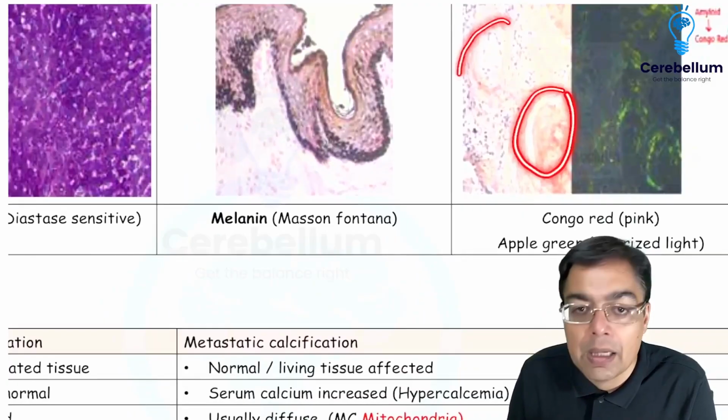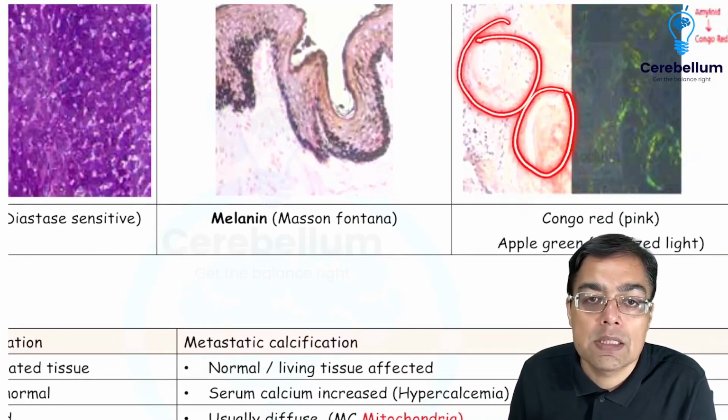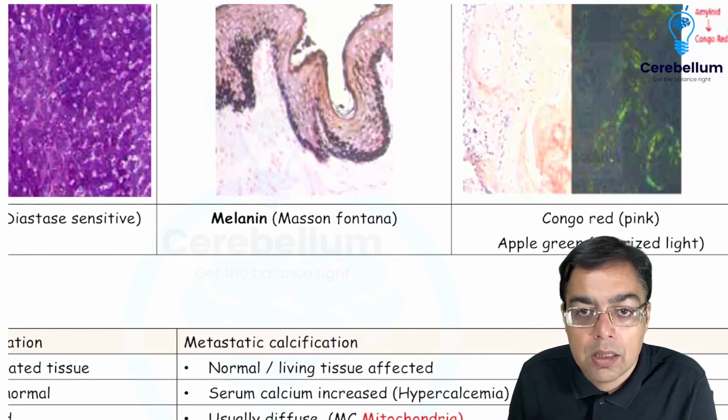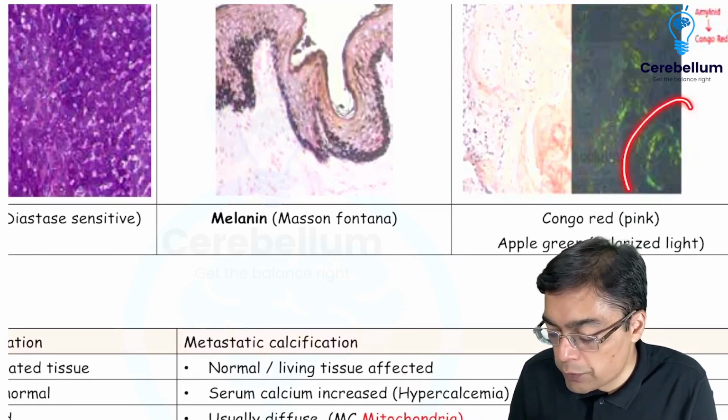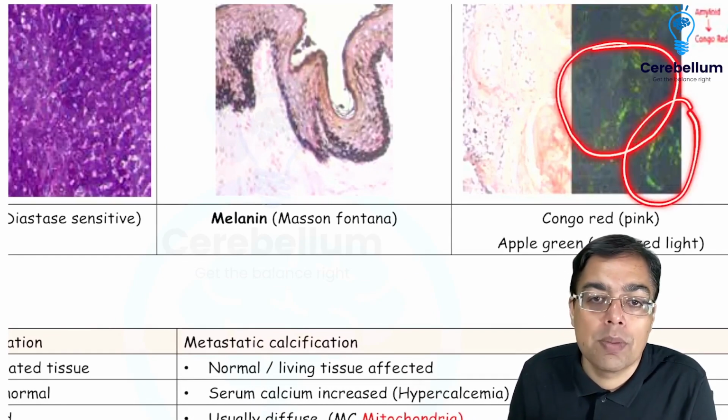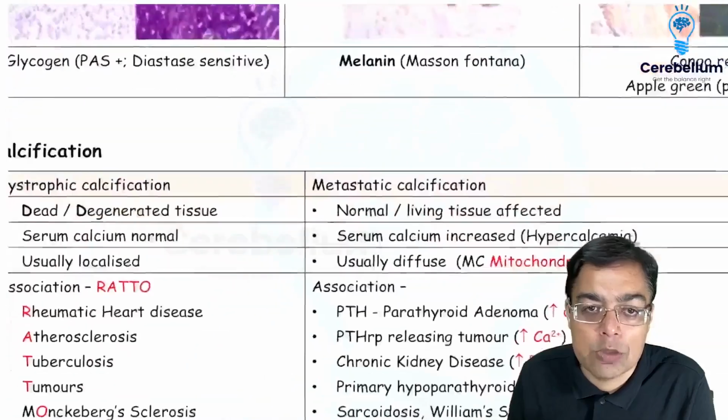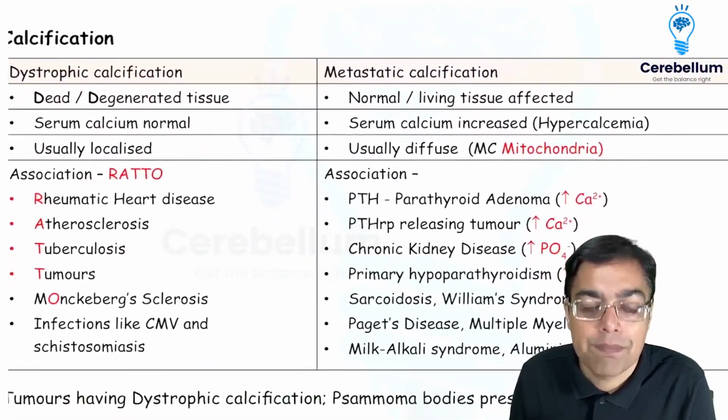The extracellular pink color material being deposited, so far as the Congo red is concerned, is going to have a shiny appearance. That's what is given the name of apple green birefringence, so very classical of amyloidosis.